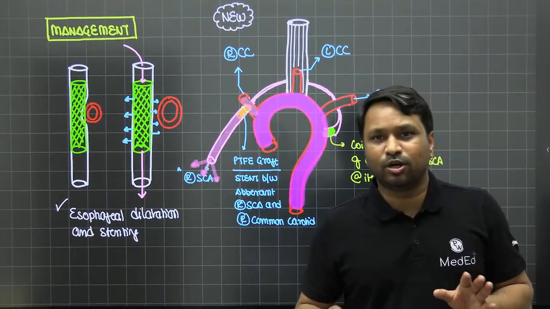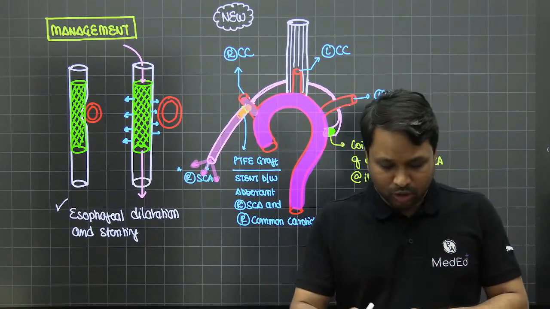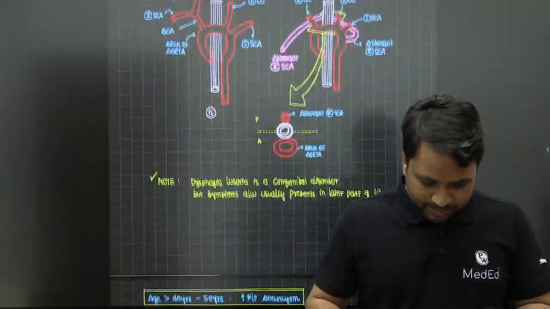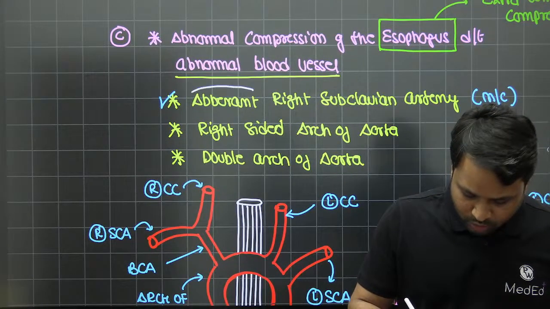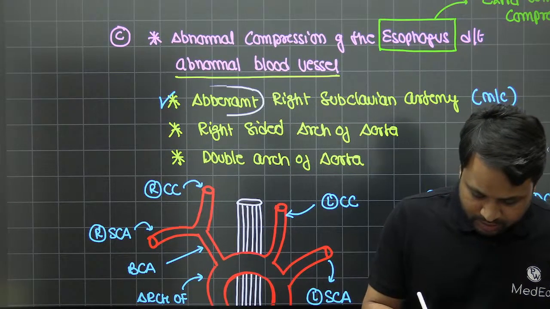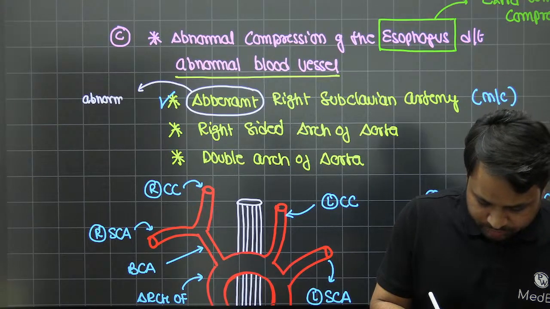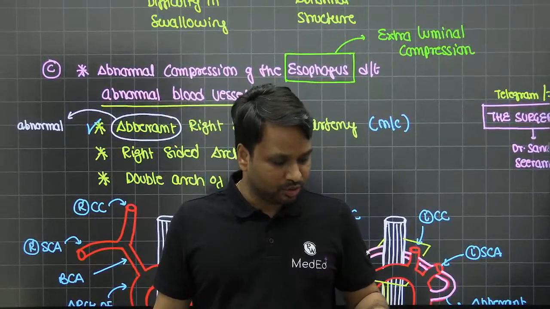So this is all in all with respect to dysphagia lusoria. Aberrant means abnormal. Somebody is asking what is aberrant. The word aberrant means abnormal origin. The word aberrant basically means abnormal, right?